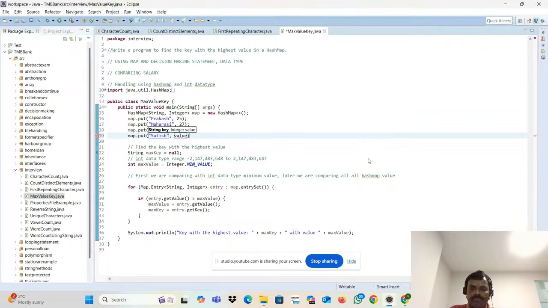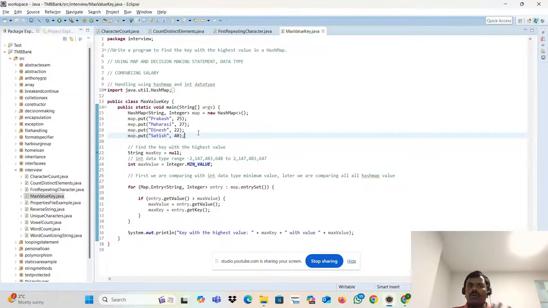Satish. Assume that actually. Now tell me who is the greatest one? We are comparing 40 to 22. This guy is bigger. 40 to 27. This guy is bigger. 40 to 25. This guy is bigger. So who has the highest salary? This guy. What is the name? Satish. So that is the respective key. Let's go to the program.